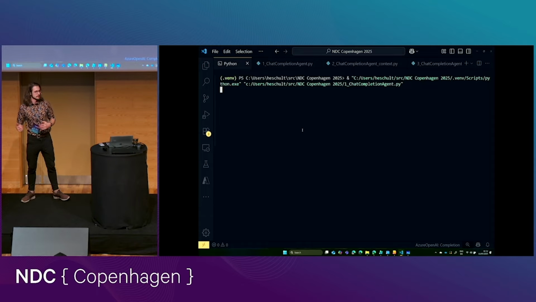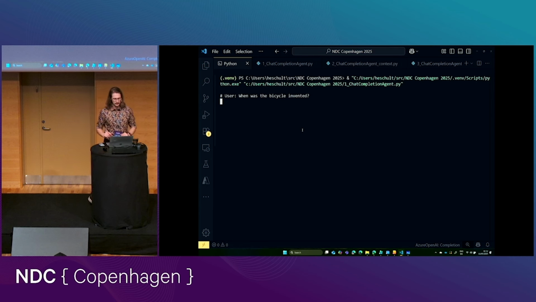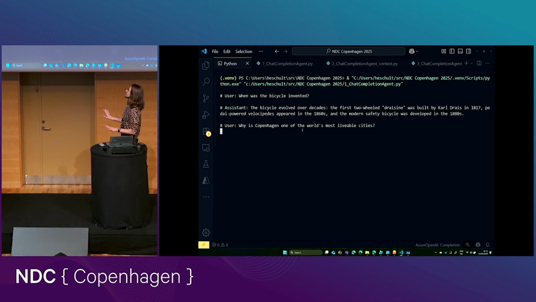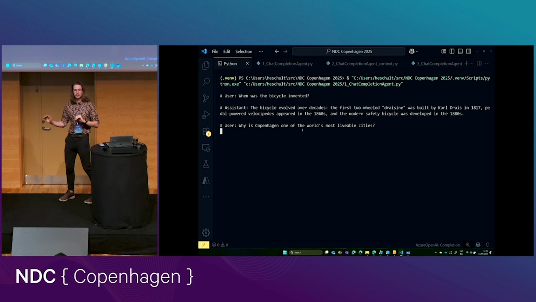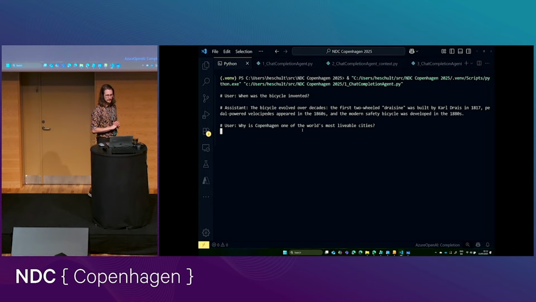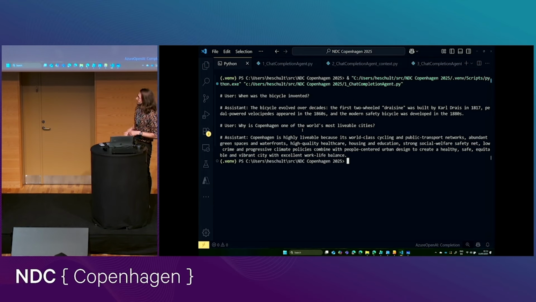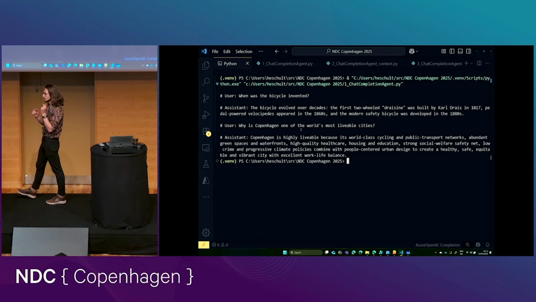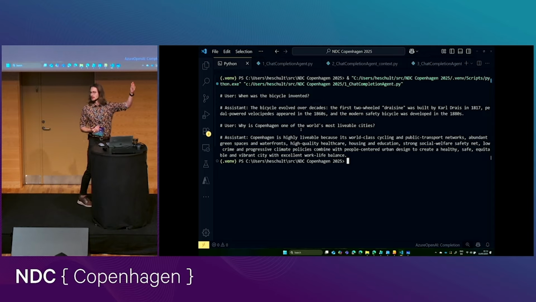There's really no trick here. This is just as if you were asking a large language model directly. So far, no agentic stuff happening here. This is just pure LLM pass-through, you could say. Here you can see we get some kind of response, right? So far, so uninteresting. Because what happens now if those 2 questions were actually related? In this case, they may be thematically related, but the agent doesn't actually need to know about the first question in order to be able to answer the second question.